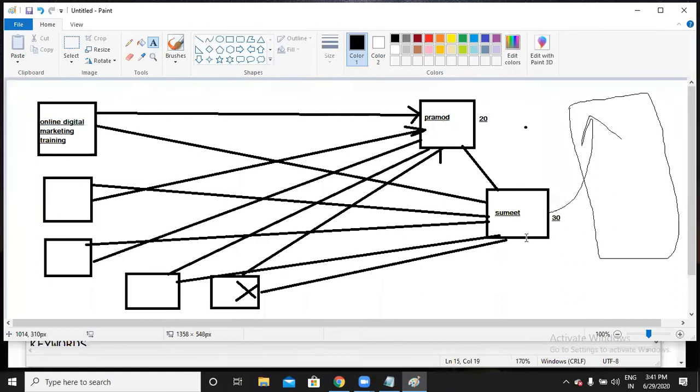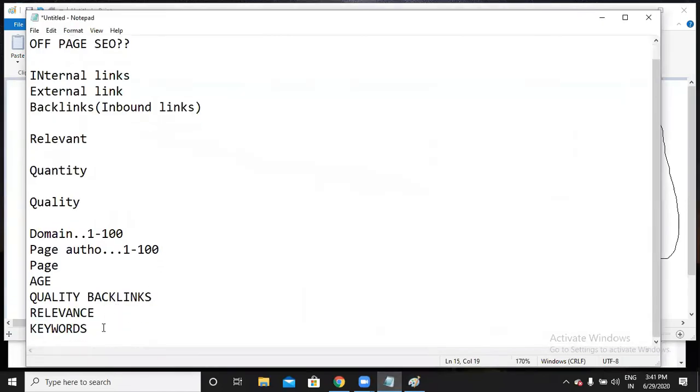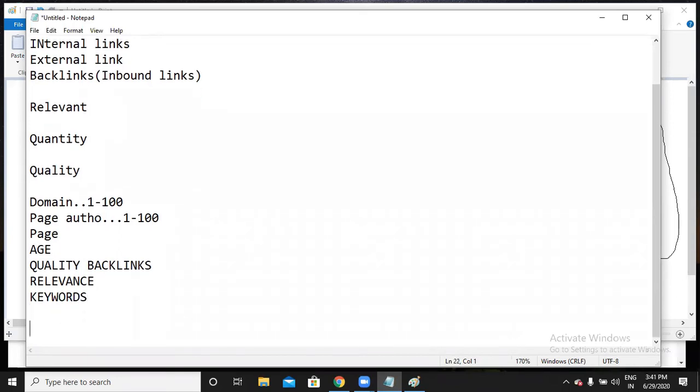So it's completely backlinks. Okay, and you have to remember one more thing, the keyword also, for which keyword you are getting a backlink. Now let us say I'm getting a backlink from a beauty blog, and my keyword is best shampoo to use. When someone clicks this best shampoo to use, they are redirected to my website. So what will Google think now? Google will think your website is good for shampoos.